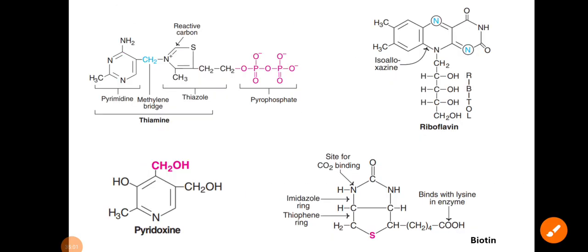Okay, in the next one, in thiamine, there are two moieties present, pyrimidine and thiazole. Please remember, pyrimidine and thiazole are separated by a single methylene bridge, right? So this question is also very important. Pyrimidine and thiazole are present, but separated by a CH2 group only. Then in riboflavin there is an isoalloxazine ring, in pyridoxine there is a pyridine ring, and in biotin, that is the vitamin B7, it contains the imidazole ring plus thiophene ring.